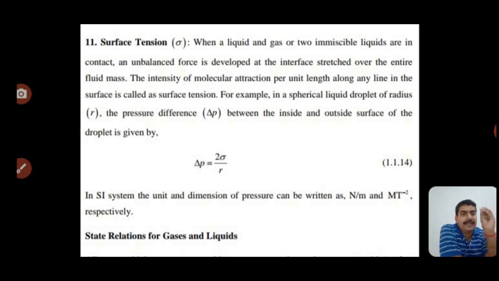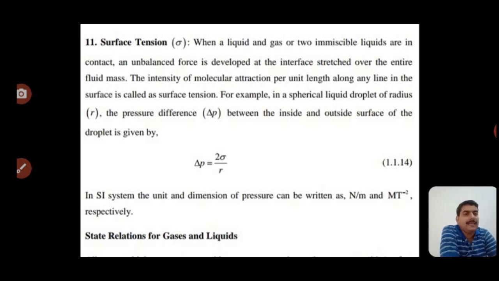When two immiscible liquids are in contact, like water and glass, water and metal, mercury and glass, the intensity of molecular attraction per unit length along any line in the surface is called surface tension. Very simple definition.